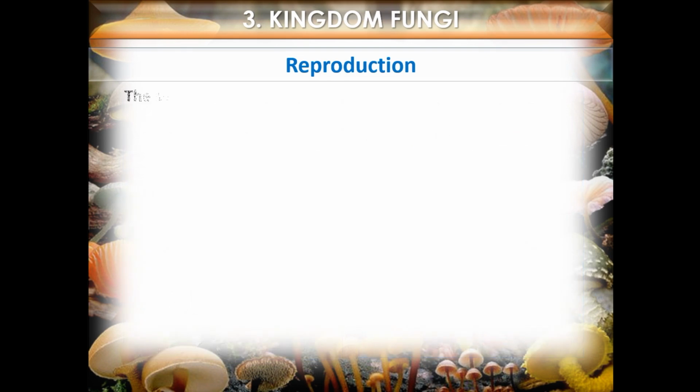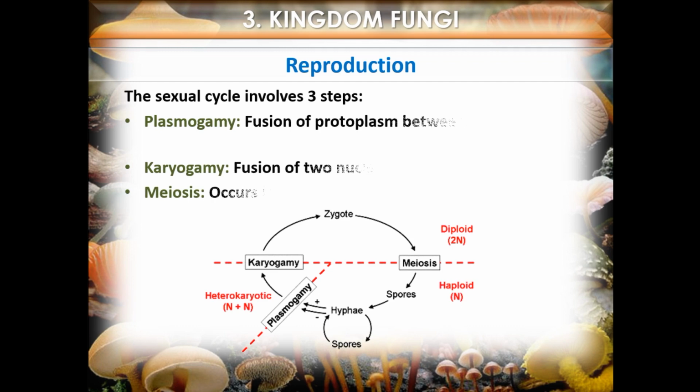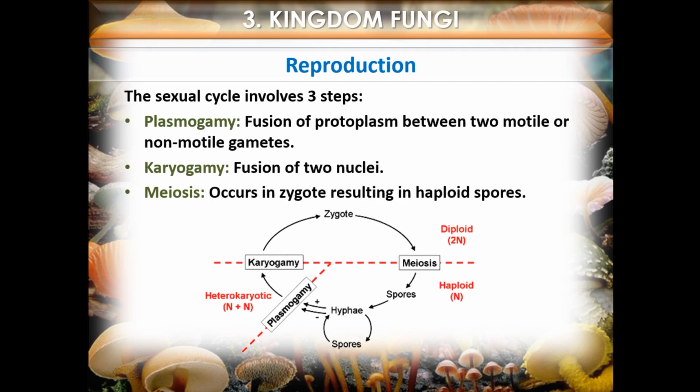The sexual cycle involves 3 steps. Plasmogamy, fusion of protoplasm between 2 motile or non-motile gametes. Karyogamy, fusion of 2 nuclei. Meiosis, occurs in the zygote resulting in haploid spores.